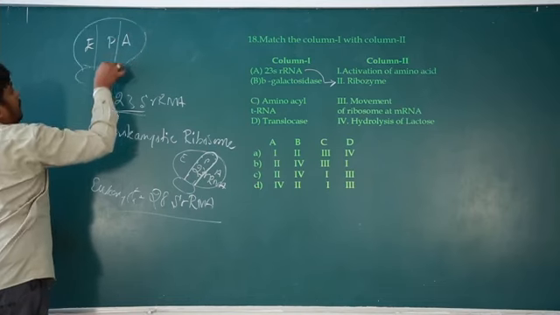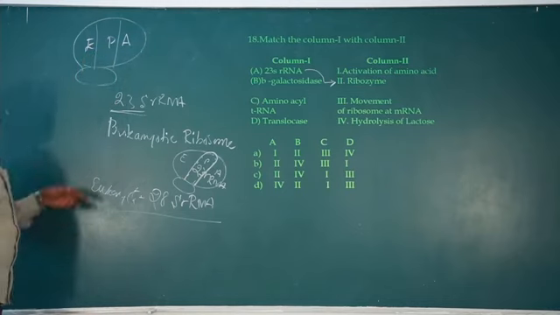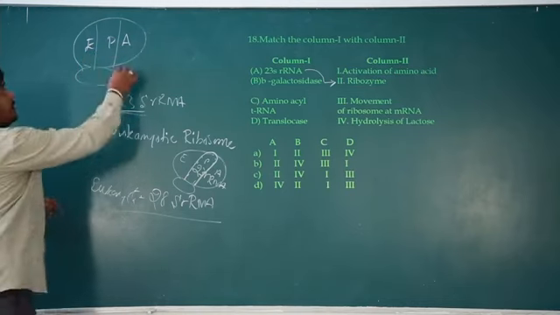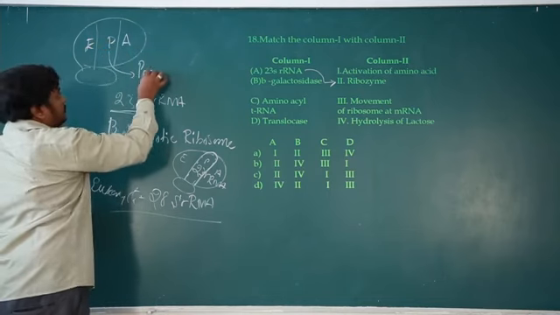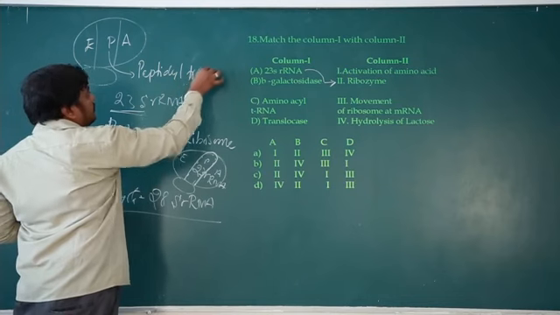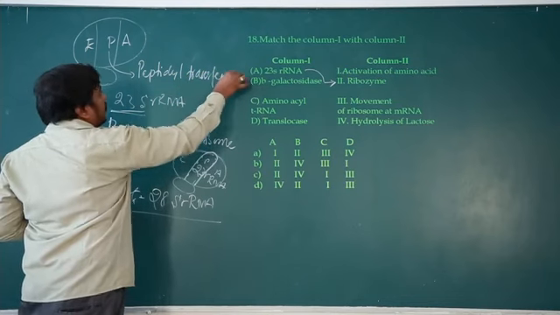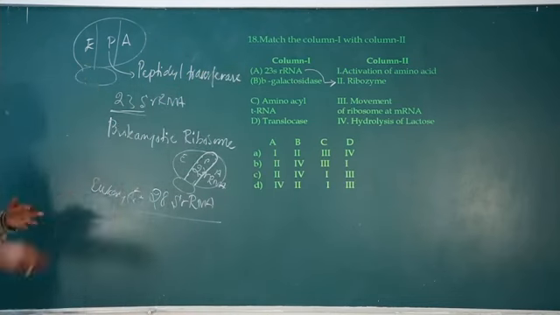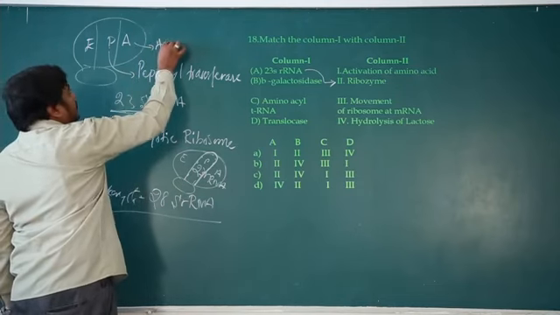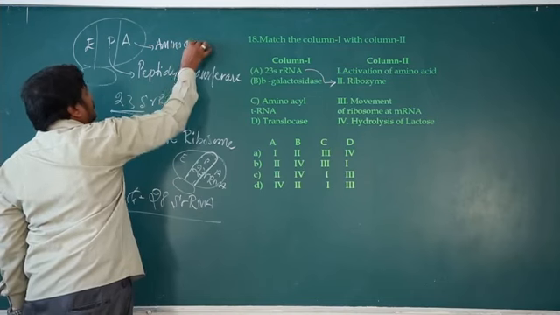Exit site, polymerization site. Actually the peptidyl transferase enzyme is at the P site. P stands for peptidyl transferase, or in more general, polymerizing site. A is the amino acylated tRNA site.